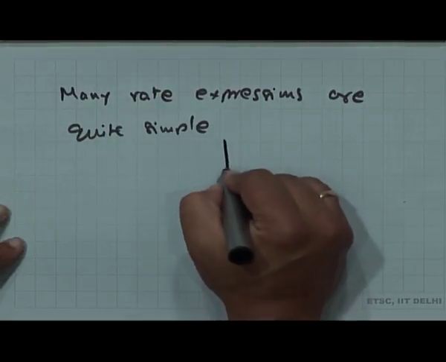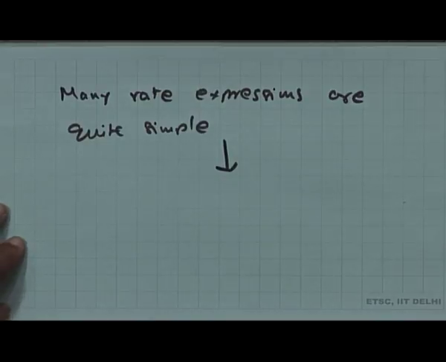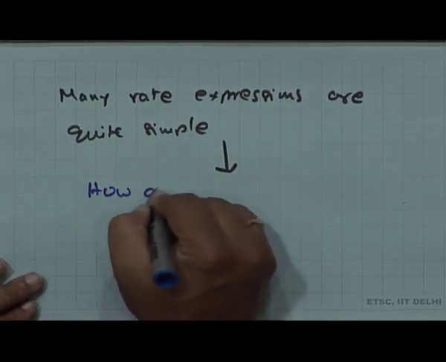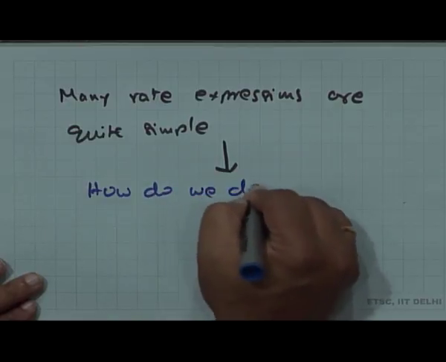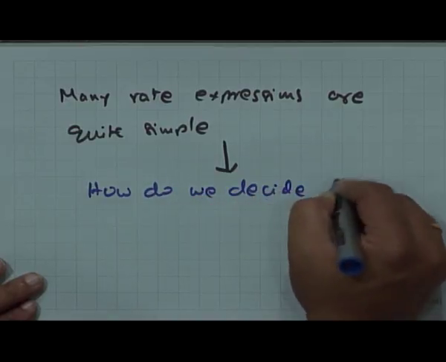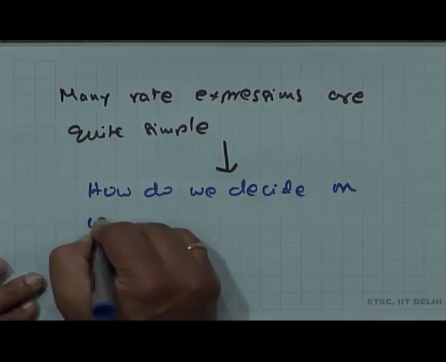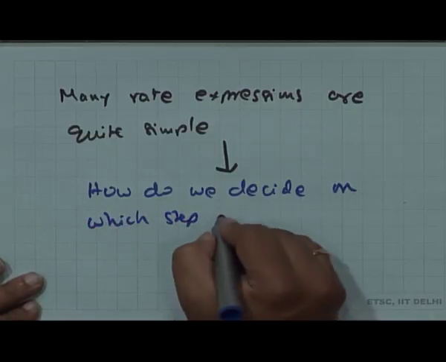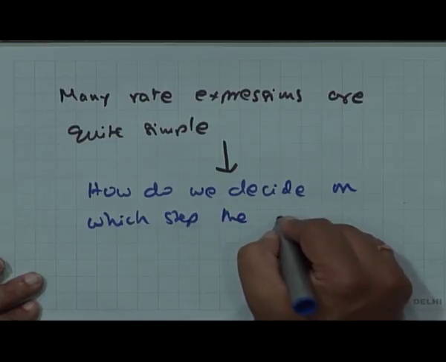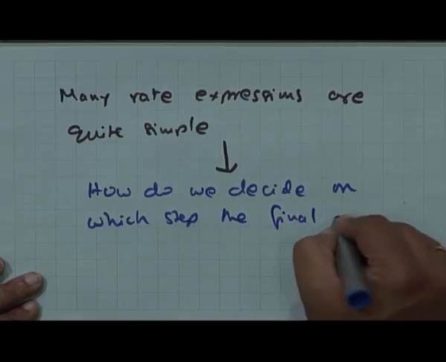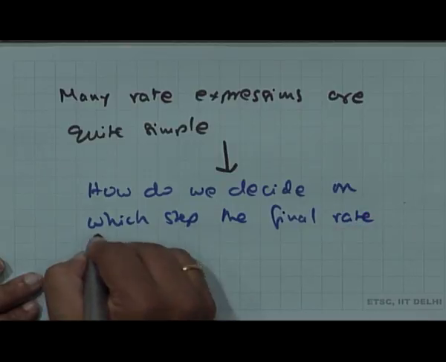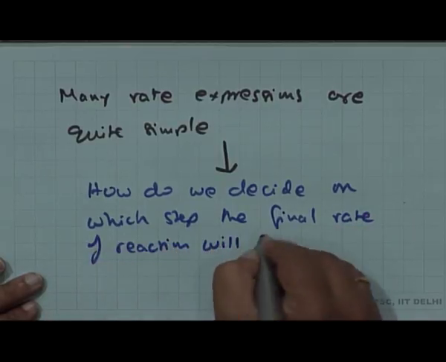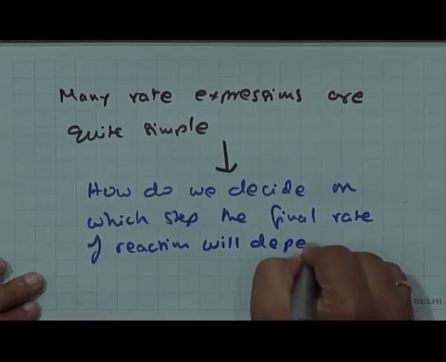Then the question is, how do we decide on which step the final rate of reaction will depend upon?